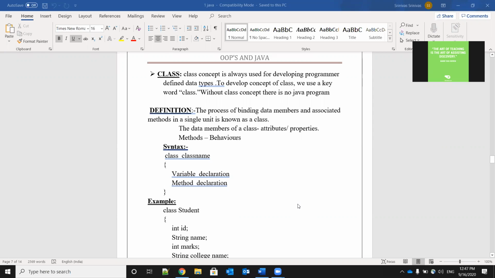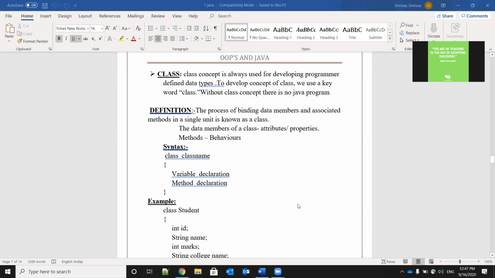And associated methods: by using these data types, we will create some functions. Those are nothing but methods. Combining those two things is known as class. So in a class, what do we combine? Variables and methods. That is the meaning.